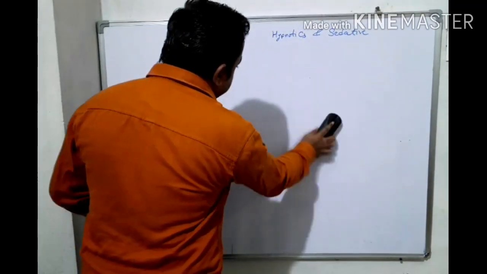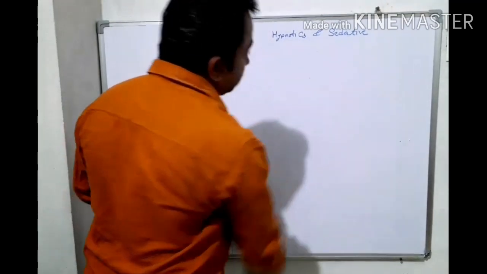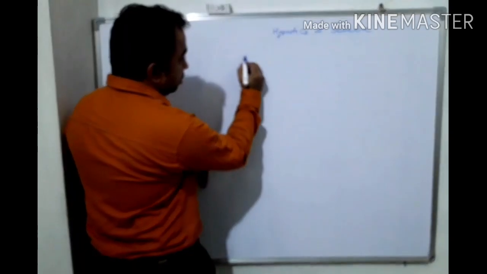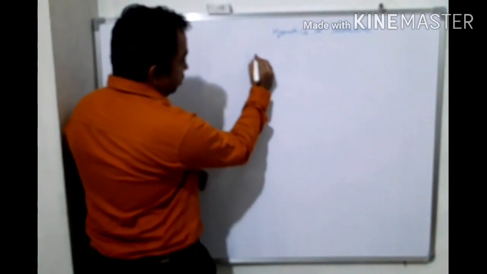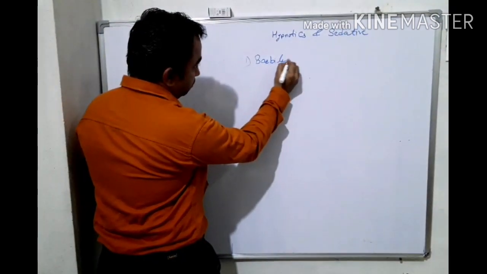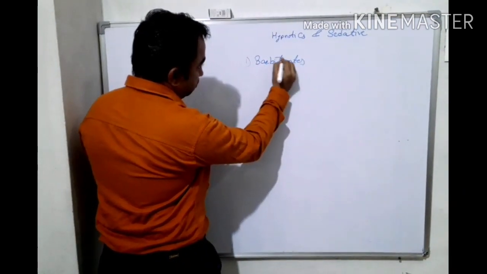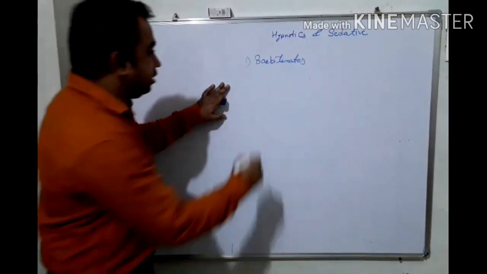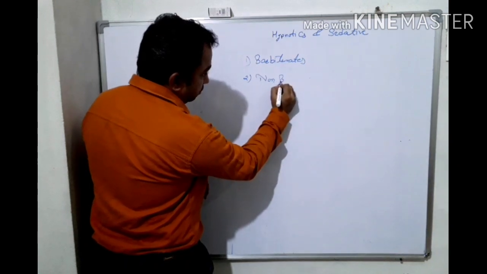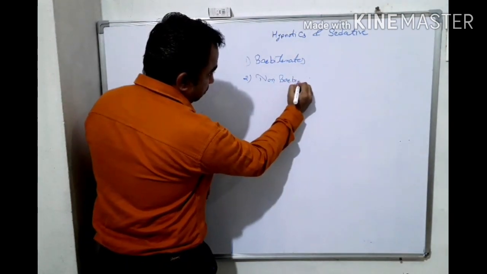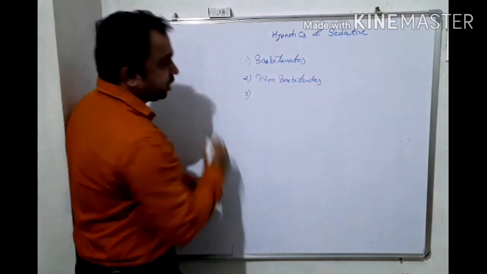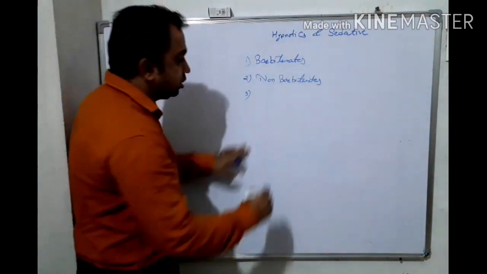Hypnotics and sedatives are classified into 6 classes as follows. First one, barbiturates. Second one, non-barbiturates. Third one, alcohols.